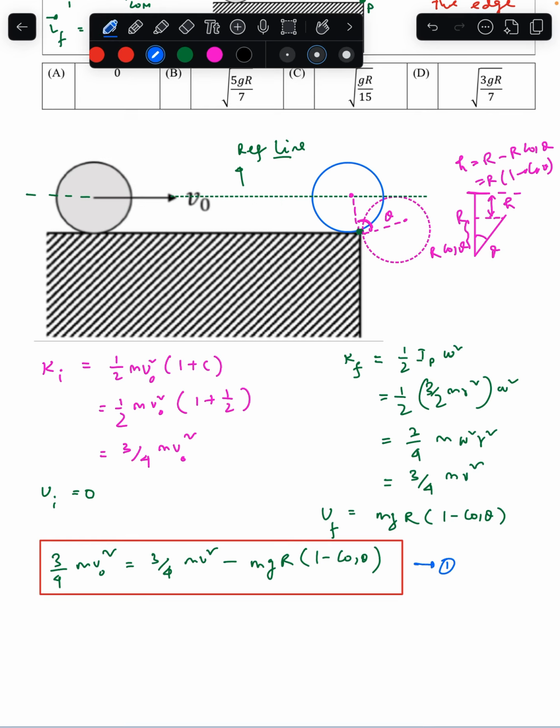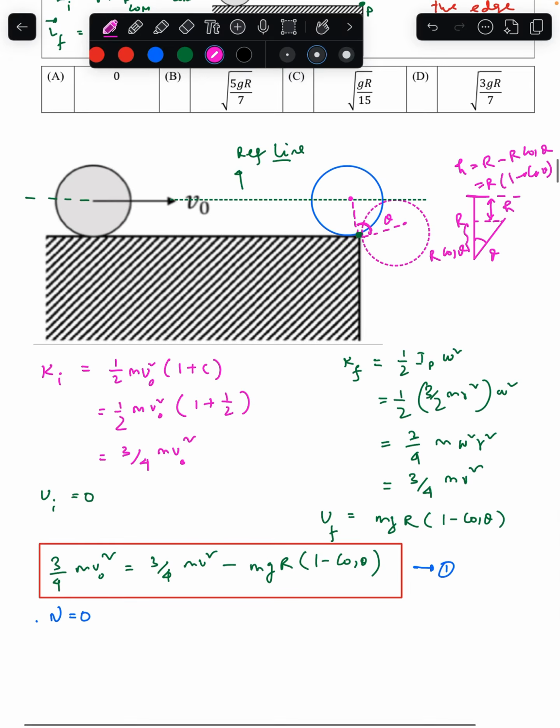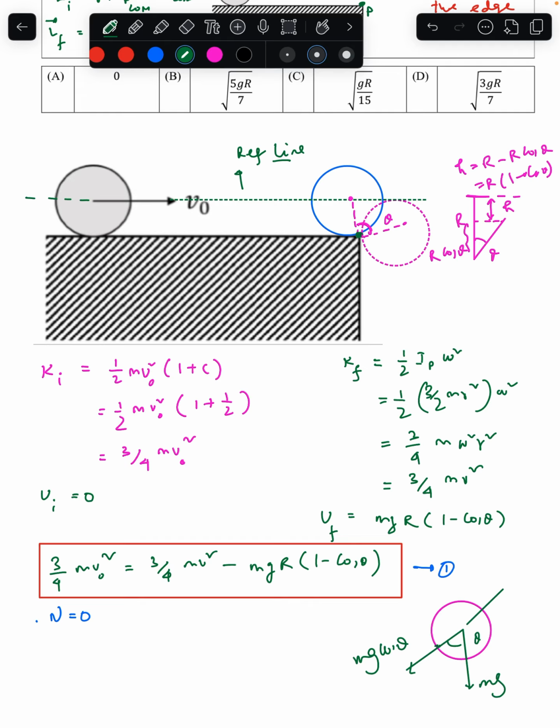Next, since it is losing contact, what will happen? The normal reaction at this particular point will become 0. So if you just go back to the diagram, okay, this is the cylinder. We are seeing the cross-sectional view. So here this will be mg, and this is the angle theta. So this will be mg cos theta. And in this direction we are supposed to get the normal reaction, but we are not getting it.